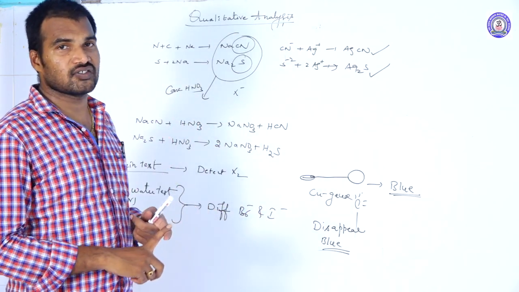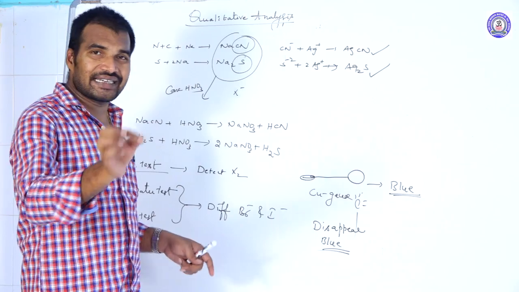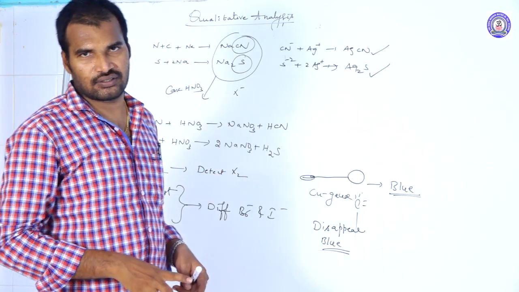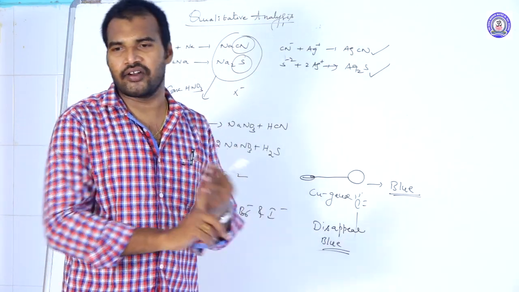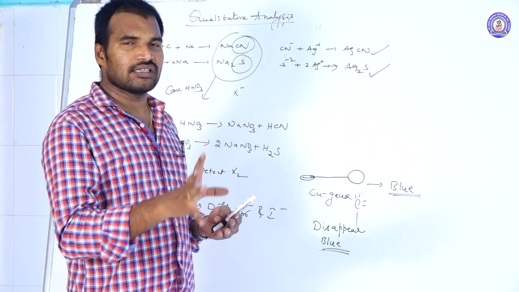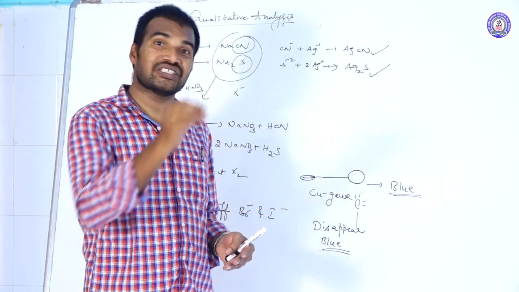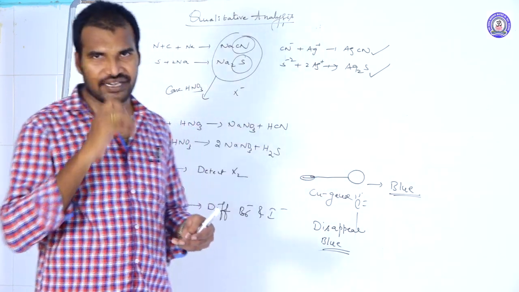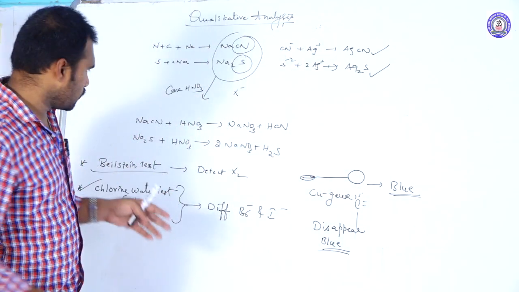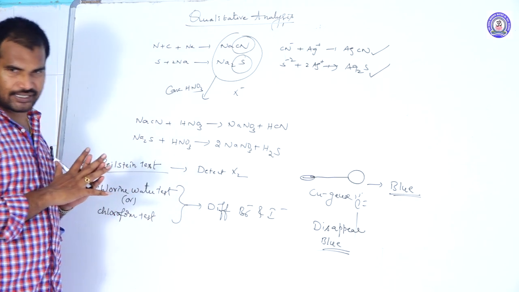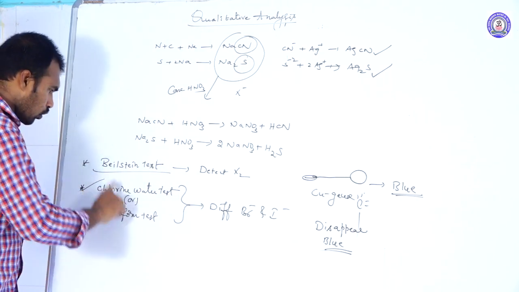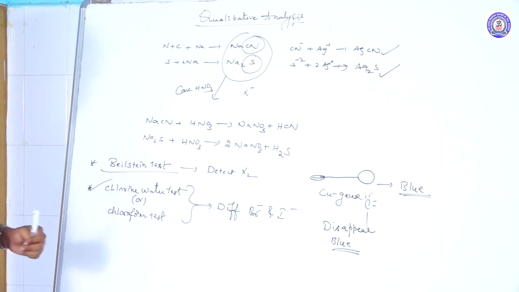And one more drawback is that it fails to detect which halide ion it is, whether chloride, bromide, or iodide. It is just giving the idea whether halogen is present or not. But which halogen is present, it does not give any hint. So these are the two drawbacks of the Beilstein test. Next, let us move to the chlorine water test or chloroform test.